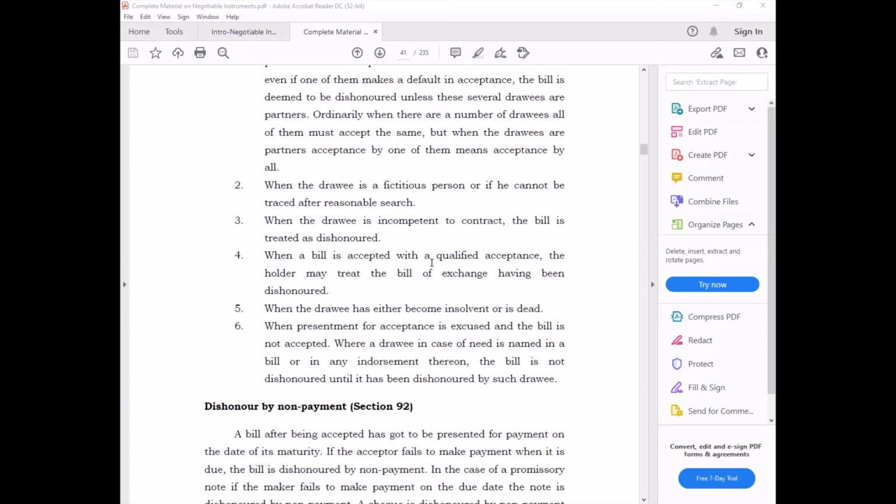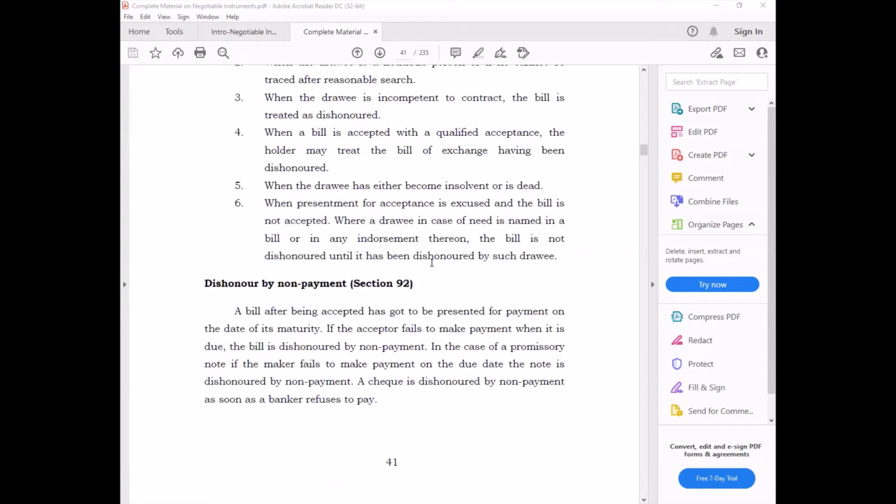Now, what are the different conditions under section 92? What are the conditions in which non-payment will cause a dishonor? Once the bill is accepted, it is supposed to be presented on the date of maturity, and if the acceptor fails to make the payment on its due date, the bill is dishonored by non-payment. That's the general definition of dishonor by non-payment for a bill of exchange.